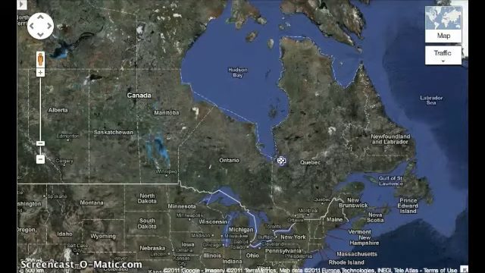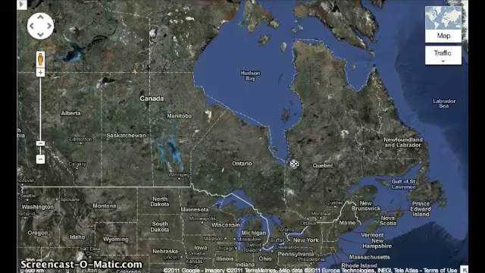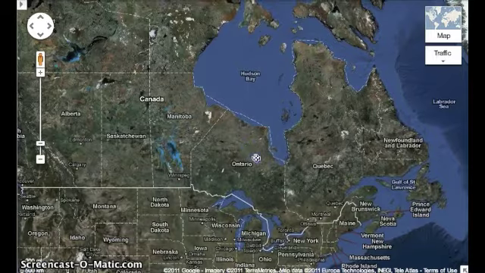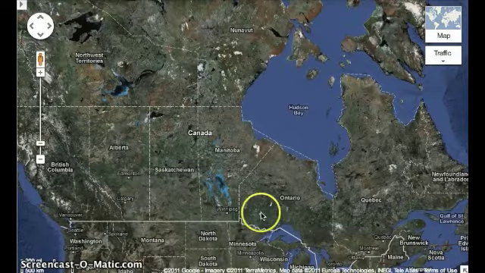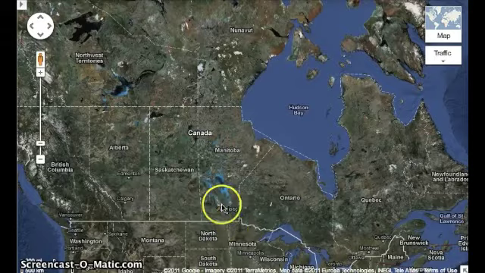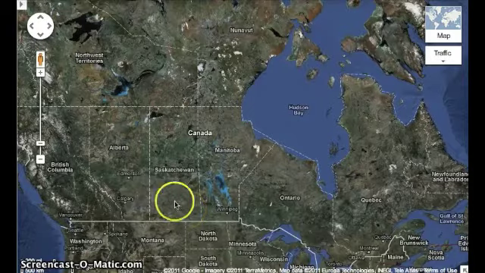As we move west, we move into Ontario. The capital of Ontario, which you're probably more familiar with, is Toronto. Further west of Ontario is Manitoba, and the capital of Manitoba is Winnipeg, and we can see Winnipeg right here. West of Manitoba is Saskatchewan. The capital of Saskatchewan is Regina.